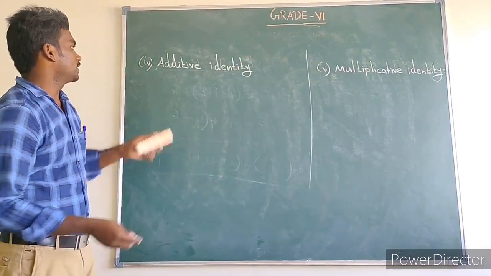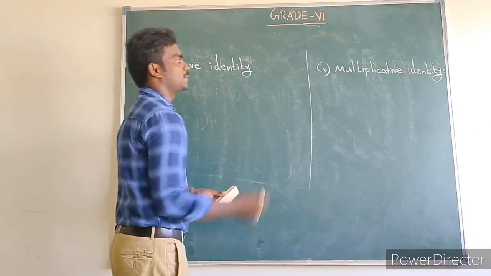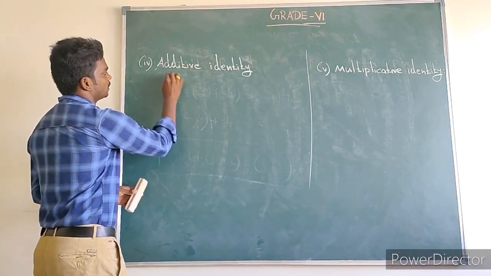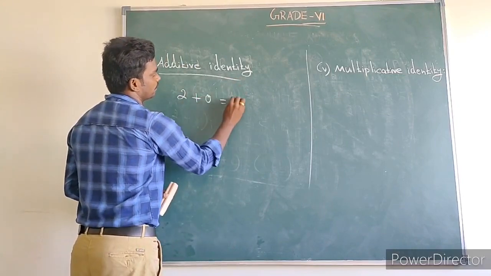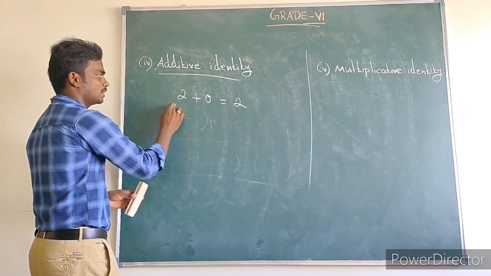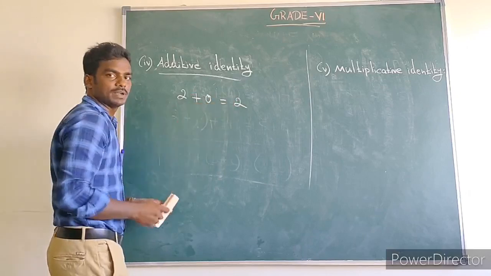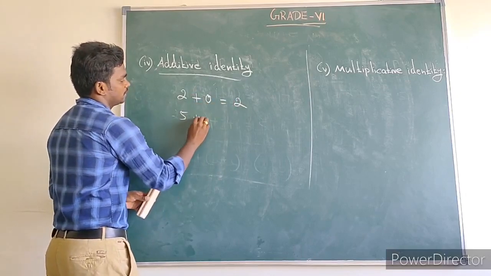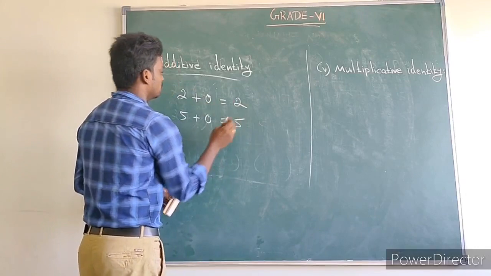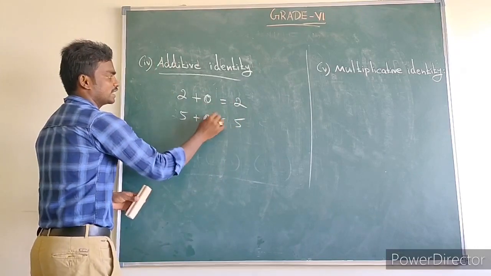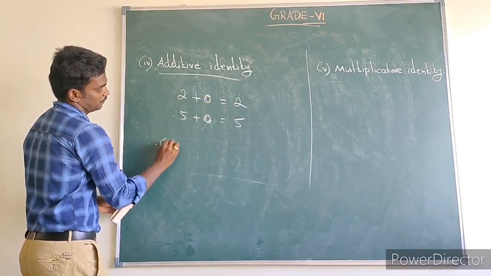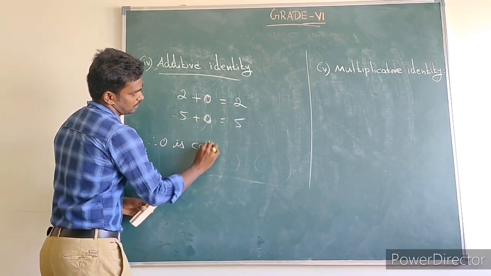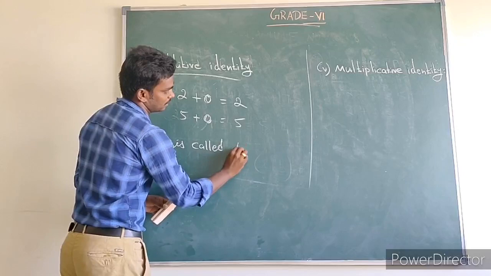Next one, identity. First additive identity, next multiplicative identity. What is meant by additive identity? When we add the number 2 to 0, we get 2. So when we add the number 2 to 0, we get the same number 2. Check: 5 plus 0 is equal to 5. So we can add 0 to any number and get the same number. So 0 is called the additive identity.